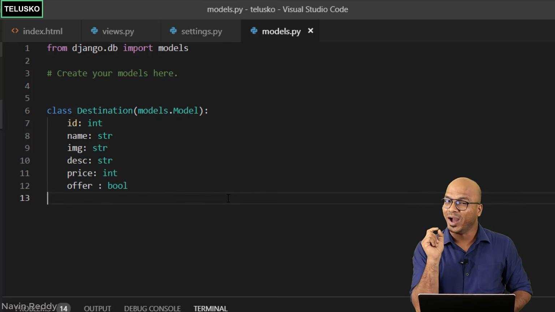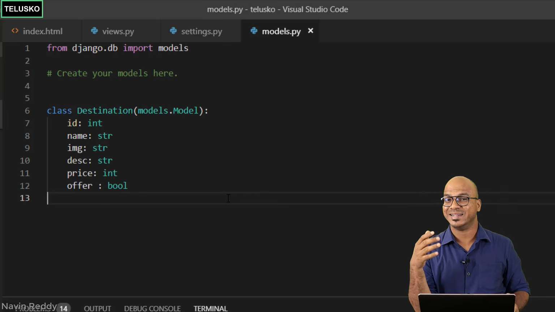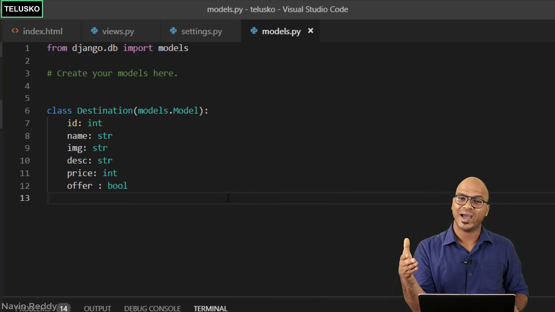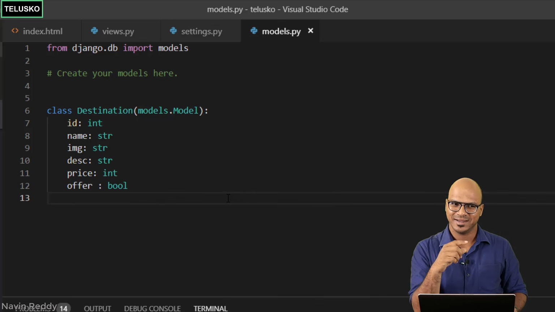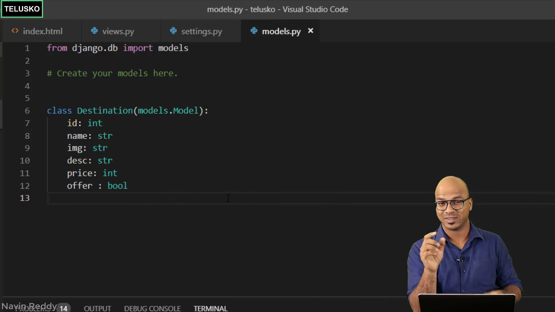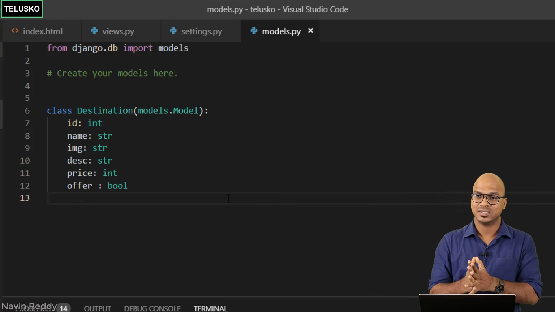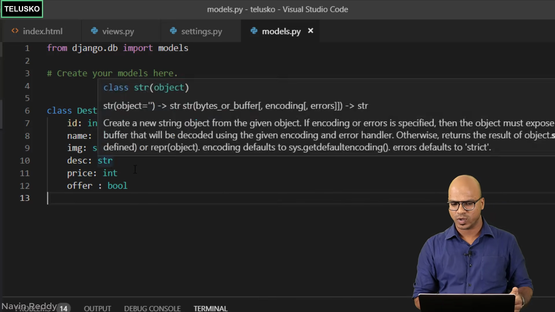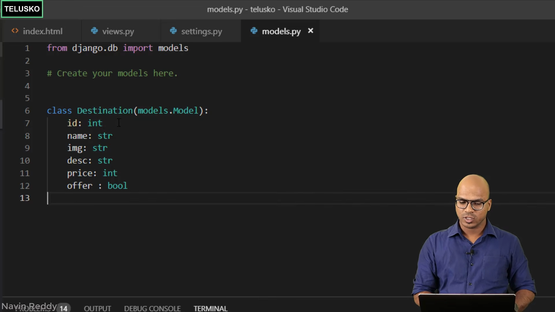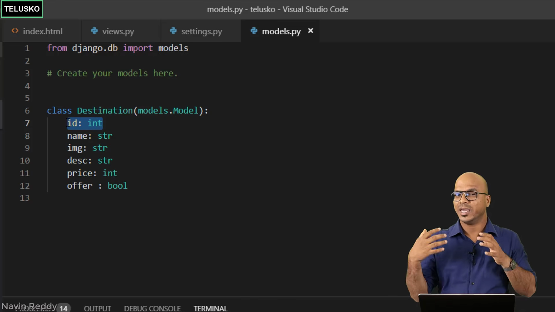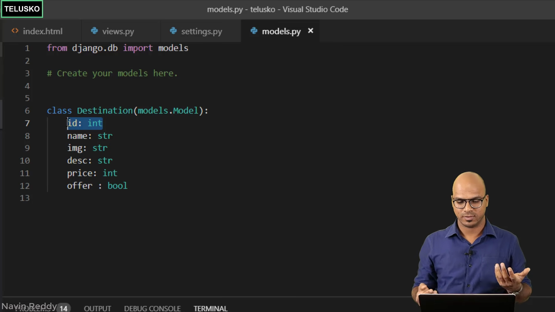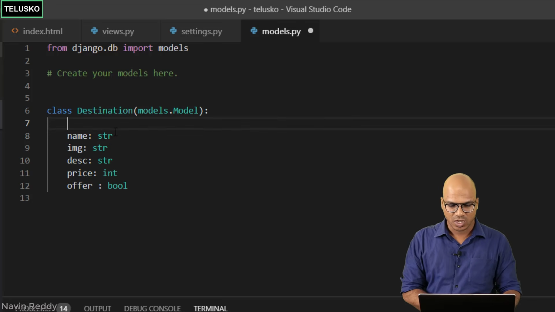Because when you are creating a table, the table will have a type for each column as well, right? If the column name is name, the type would be varchar. That's what we do in SQL, right? Character string, or the character in brackets, where you mention the size. So here you can't simply say str and int. It will not work in that way. And first of all, you don't even have to mention ID in your model, because in the database it will automatically create a primary key for you, the ID column. So let's remove that.